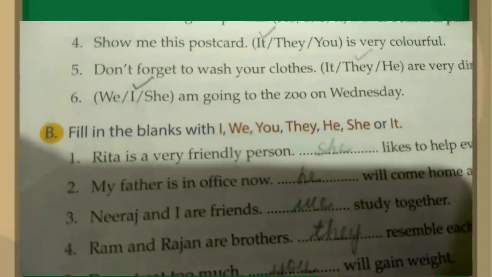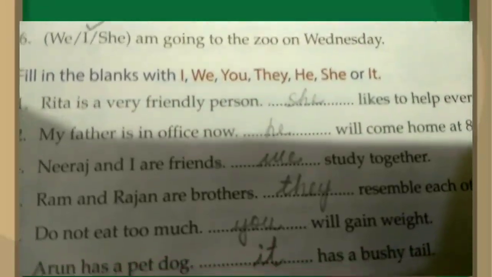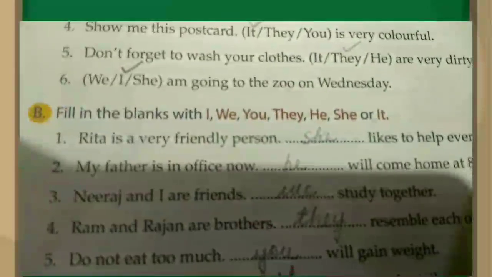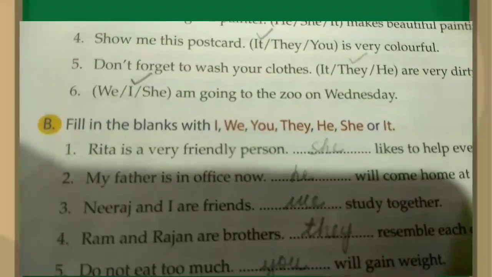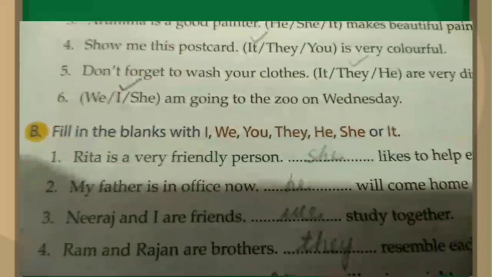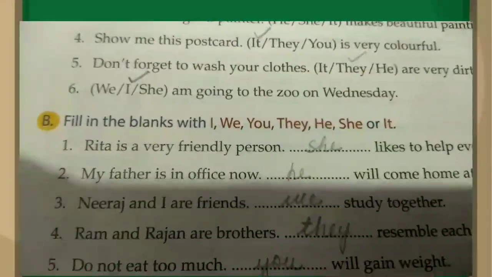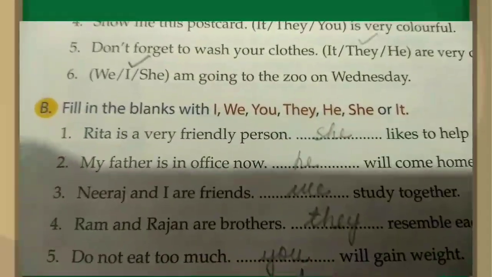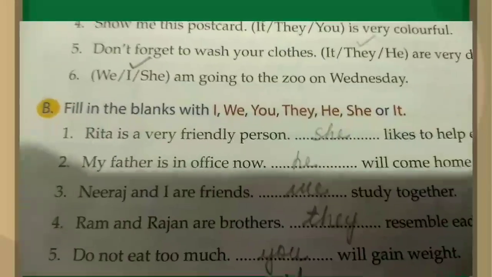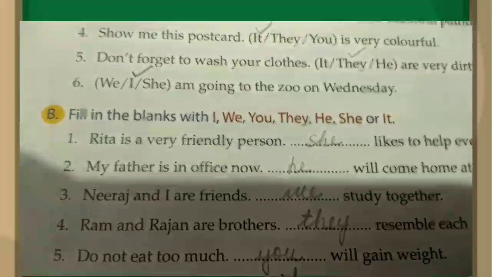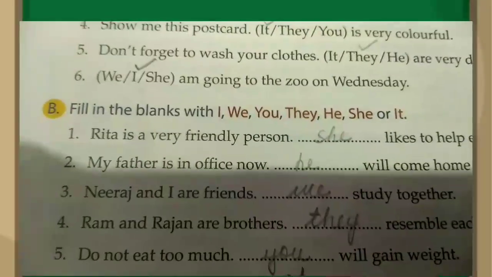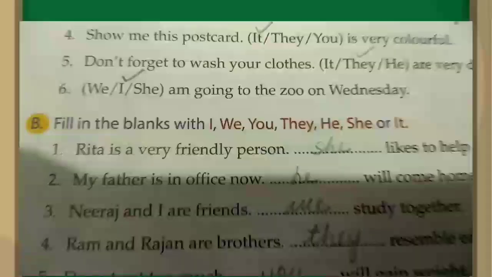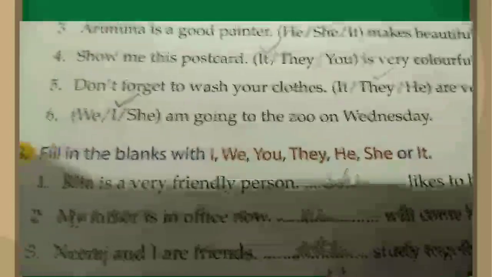Next one, options are we, I, she. Am going to the zoo on Wednesday. So we will choose I. I am going to the zoo on Wednesday. You know children, what's the use of I? I is used for a person, which is not a naming word but is used in place of naming words. I is not a naming word, remember, but it is used in the place of naming words. Alright, so I am going to the zoo on Wednesday.